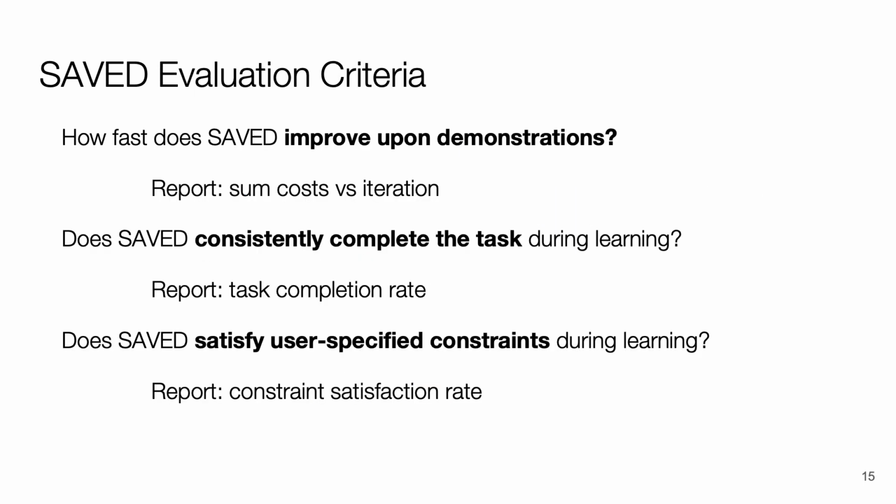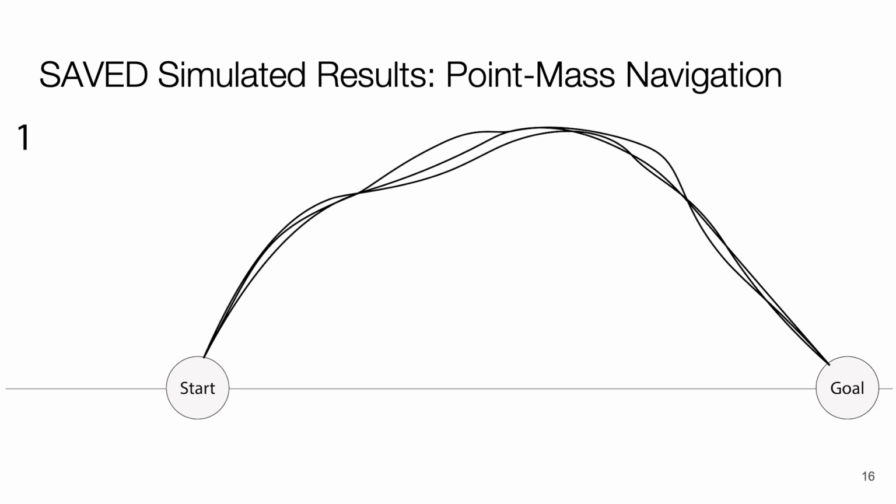To evaluate SAVED experimentally, we investigate whether SAVED is able to learn how to do tasks more efficiently than demonstrations, consistently complete tasks during learning, and satisfy user-specified constraints during learning. We also compare SAVED to a model-based RL baseline and 2 model-free RL baselines, all provided with the same demonstrations, in order to evaluate the relative quality of SAVED's policy. Model-based baselines use the same constraint enforcement mechanism as SAVED, while model-free baselines enforce constraints with a penalty on the task reward function.